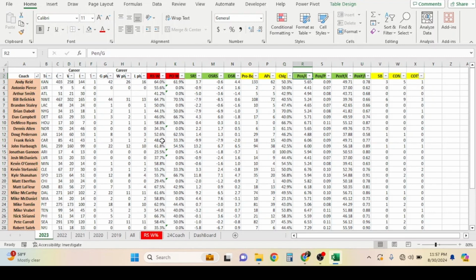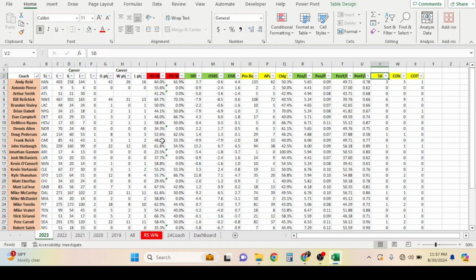Then the next four are going to be penalty stats. And it's not that we're using all four. I didn't know which one would be the best one, and we should use one because that's a good sign of discipline when it comes to coaching. Fewer penalties or fewer penalty yards means that the coach is very well disciplined, not to kill the word, in disciplining his football team.